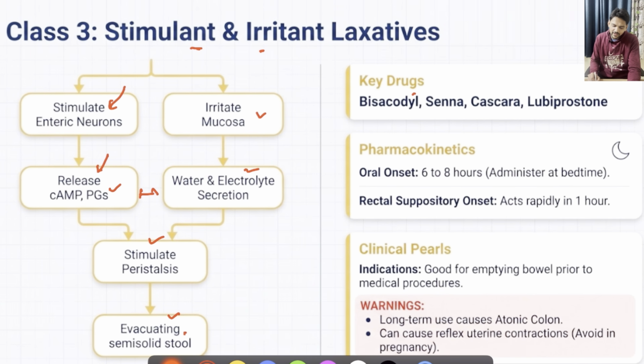So what are the key drugs in this class? Bisacodyl, senna, lubiprostone, etc. Mainly, you might be knowing about bisacodyl. For example, under the name Dulcolax, many of us might be using it.